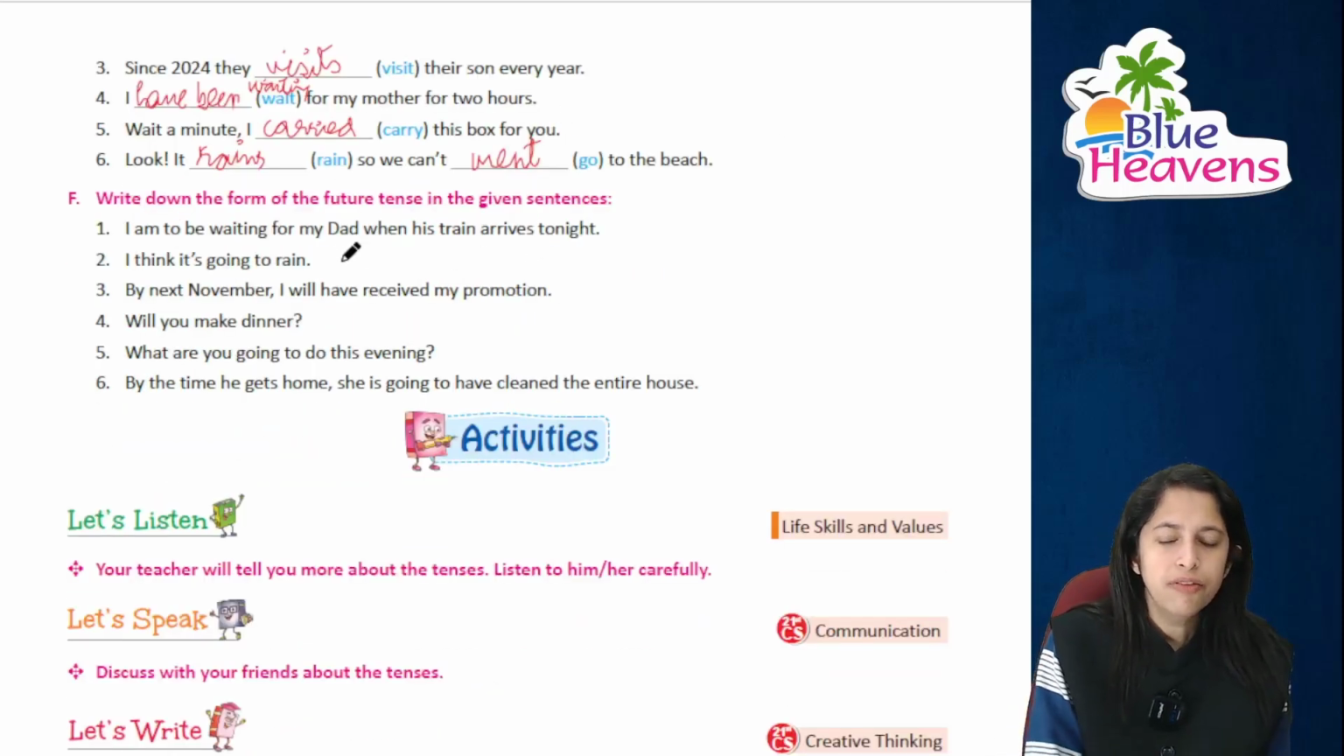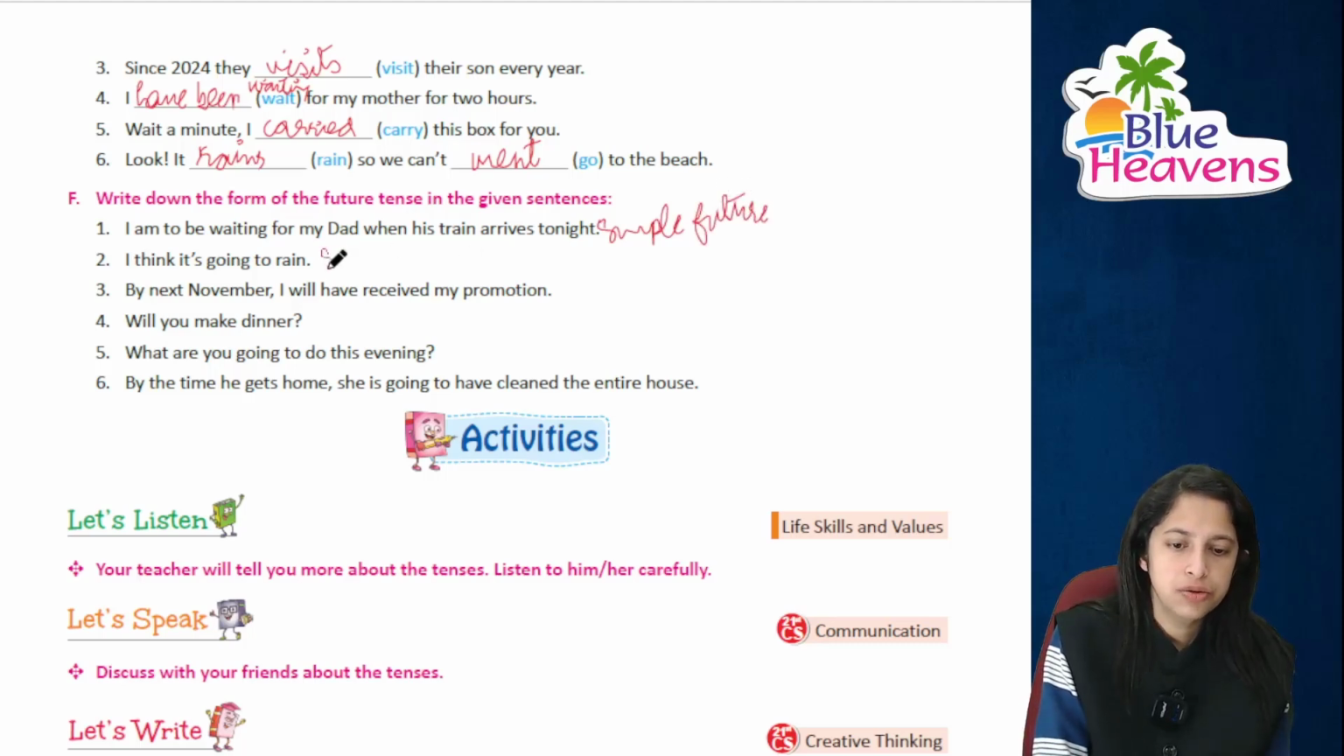Right, you have to write down the form of future tense. I am going to be waiting for my dad when this train arrives tonight. This is simple future. I think it's going to rain कि बारिश हो सकती है. Again, this is simple future.